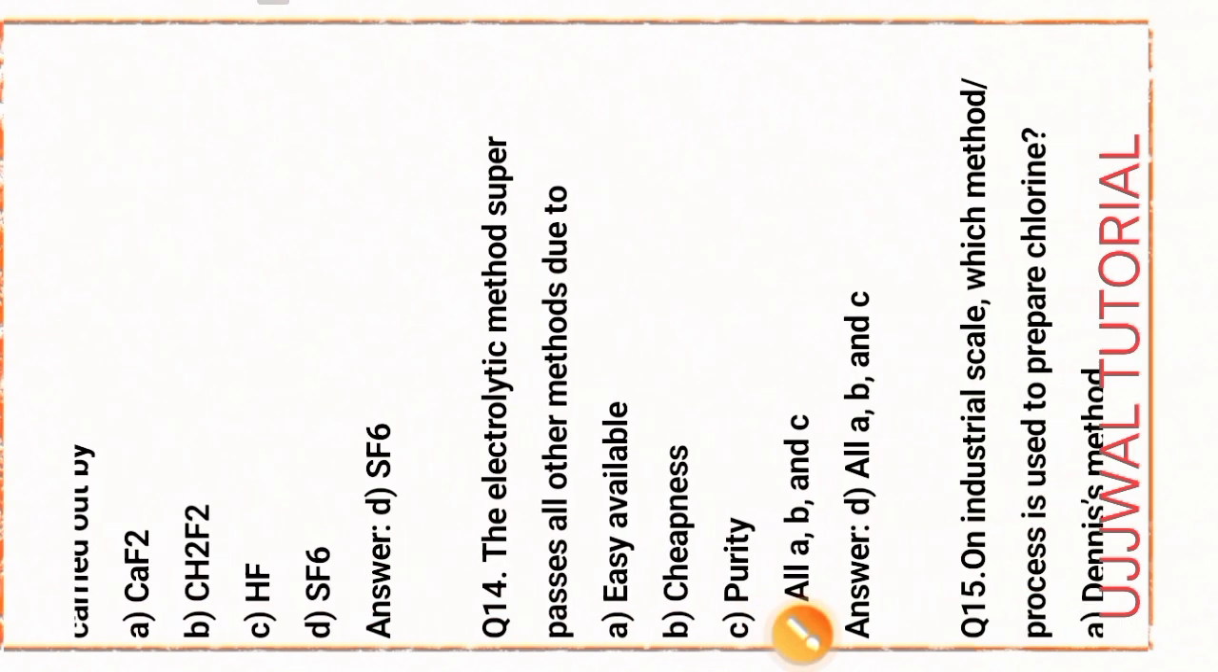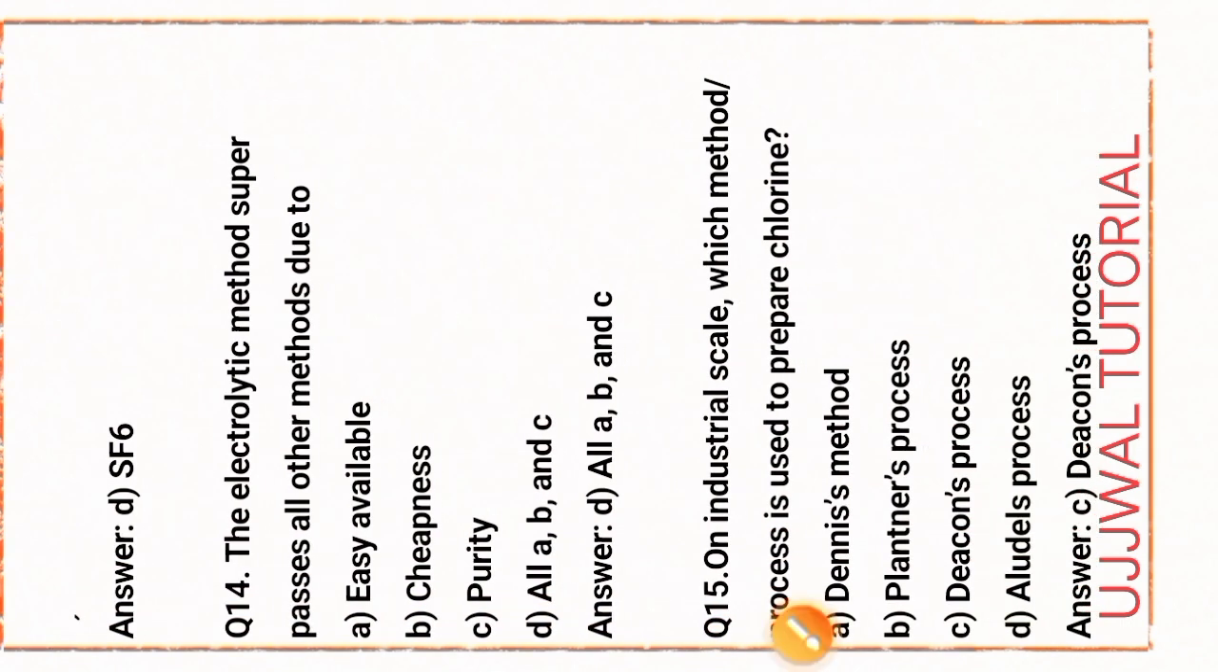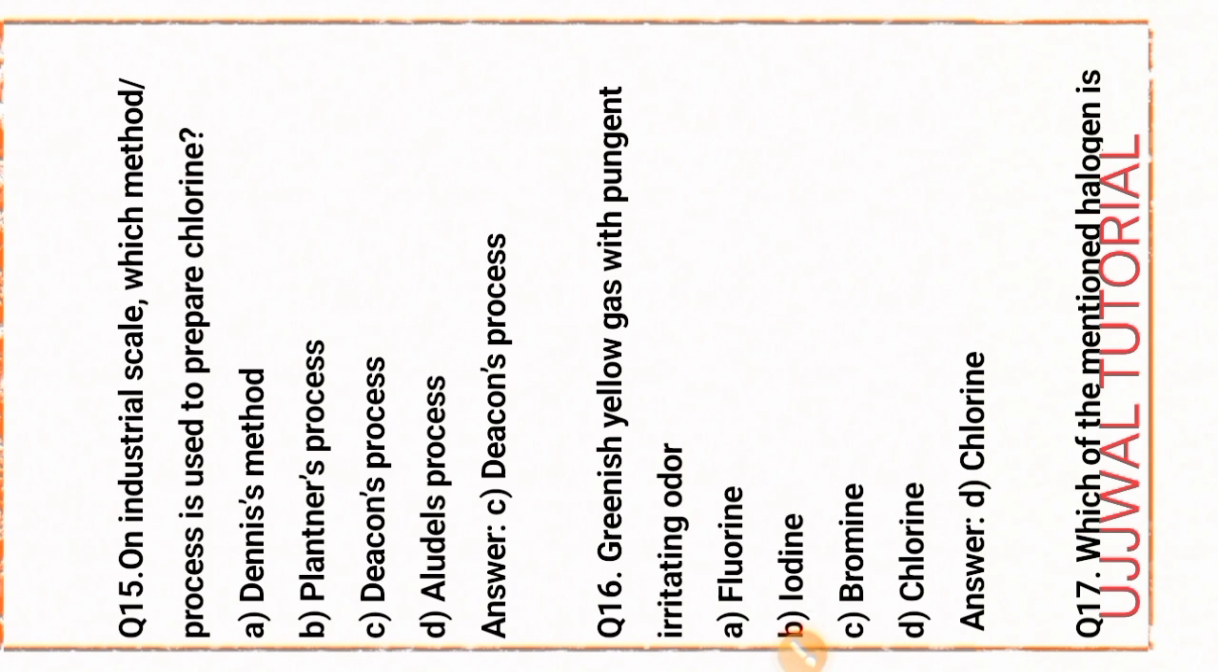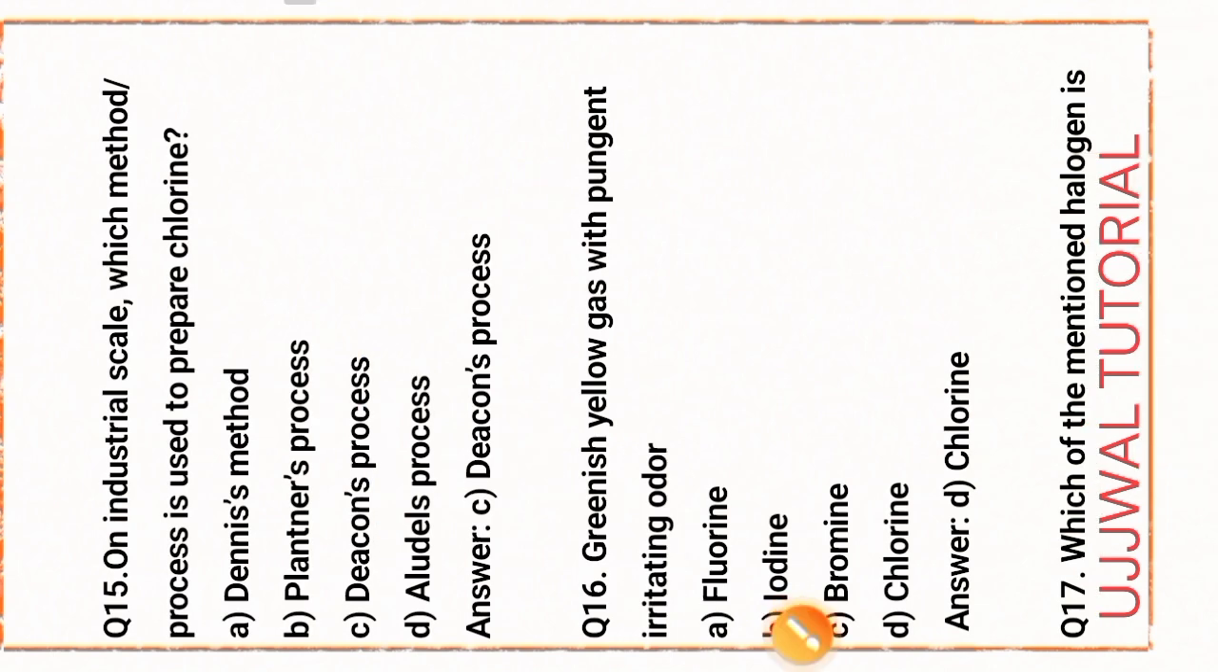Next, question number 14. The electrolytic method surpasses all other methods due to easy availability, cheapness, and purity. Option D is the right answer. Next, question number 15. On an industrial scale, which method or process is used to prepare chlorine? Option C, that is Deacon's process. Next, question number 16.